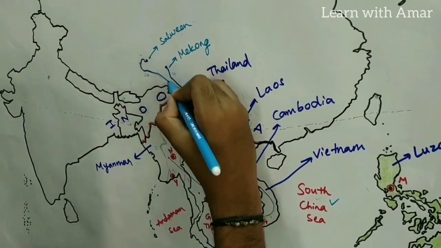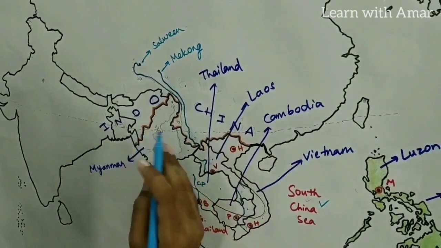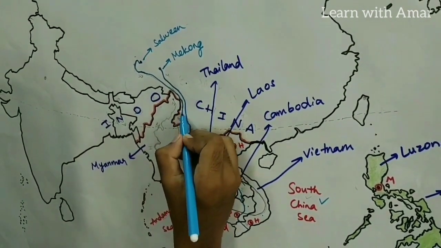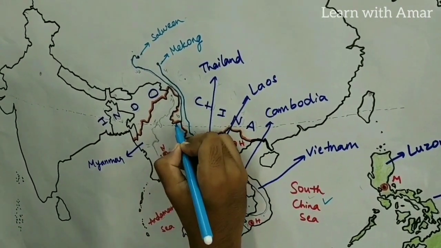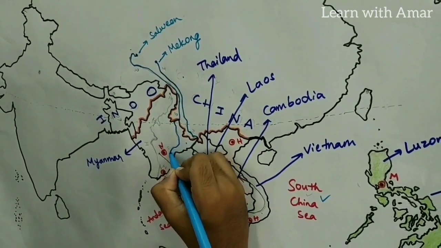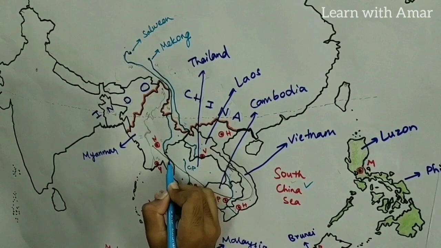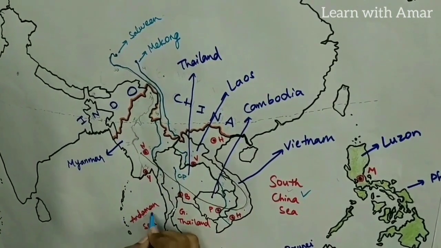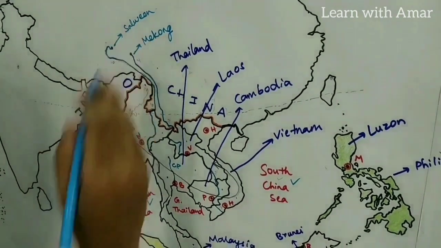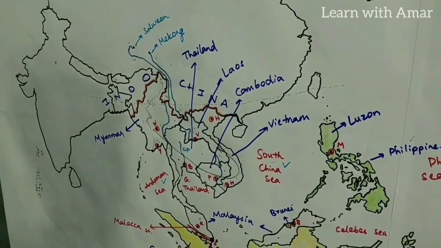Then it flows like this. Sometimes it flows parallel to the Mekong river. Then enters Myanmar. Then sometimes acts as a border between Thailand and Myanmar. Then re-enters Myanmar and finally joins the Andaman Sea. This is Salween river.